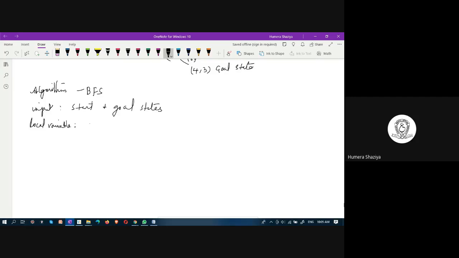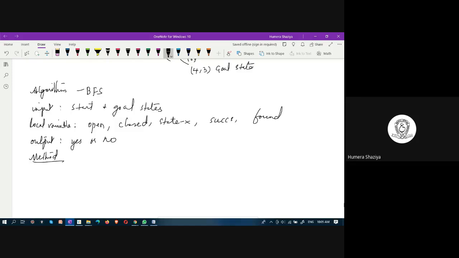They are open, closed, state X, successors, found. The output is yes or no, in the sense of whether the goal state has been reached or not.